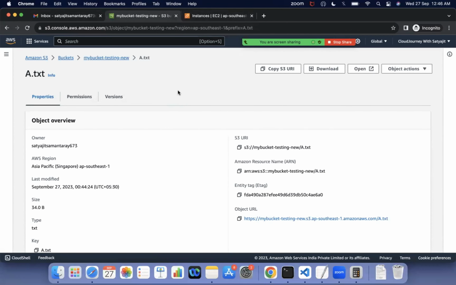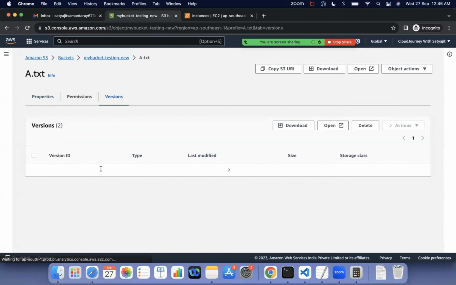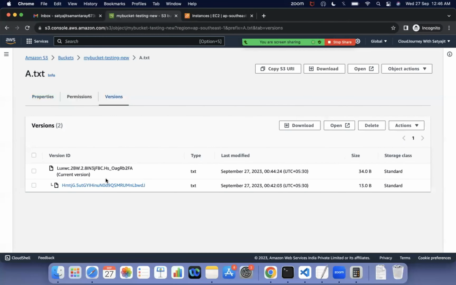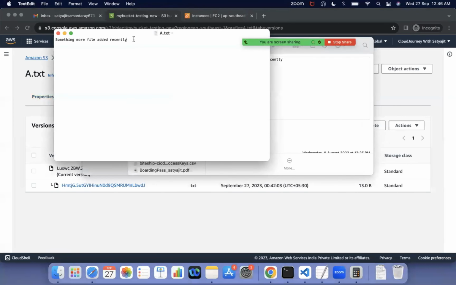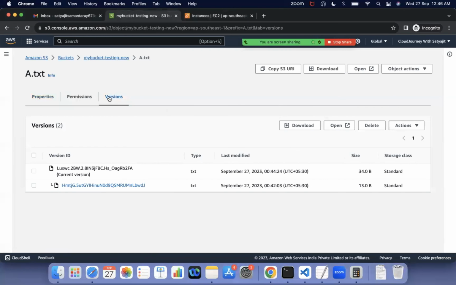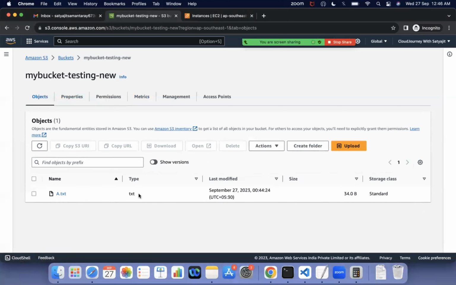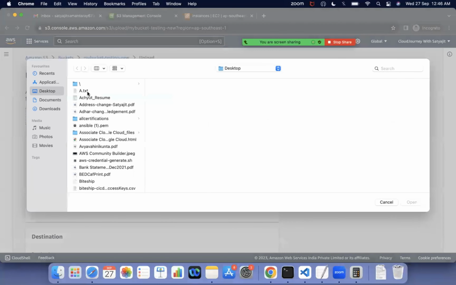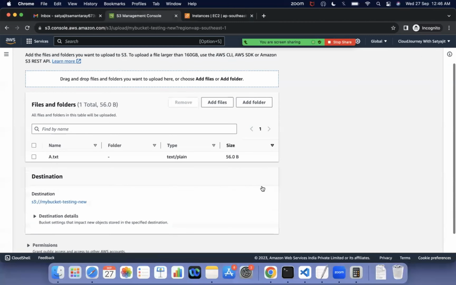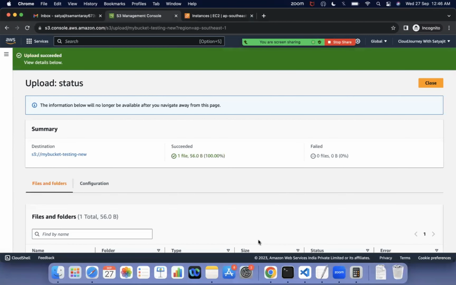Okay. So this way, if you show the versions, now two versions are showing. If I do another one, let's say I will do another one again, a.txt, with something more in the file recently, and old file modified. Let's say I'm adding old file modified, and I will save it. Now the file got saved. Again, I will upload it. What I mean is I will go to the object bucket and upload, add file a.txt, open it, and upload it again. So now I have modified the same file.